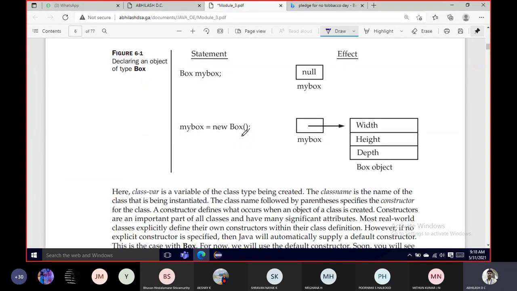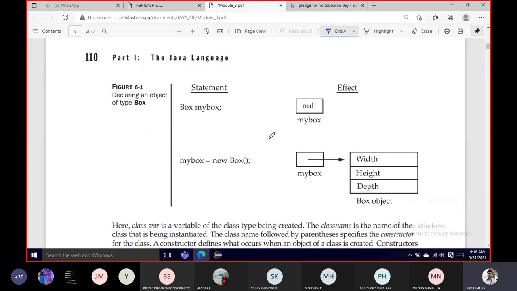So this box here gives you the same output of what we saw. So box my box, what will be the effect?